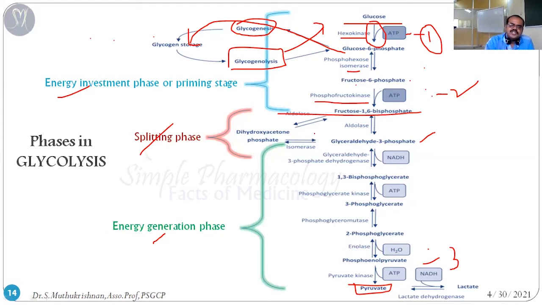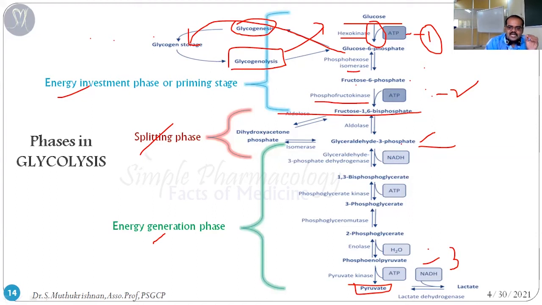This reaction is also an interconvertible reaction, that means a reversible reaction, which is continuously converting into starting material and the end product. Okay, so this is the splitting phase. Once the splitting phase is over, here itself the exact energy production or energy generation phase has started.